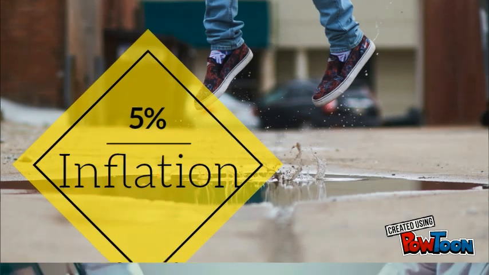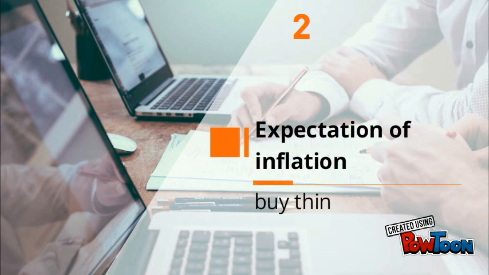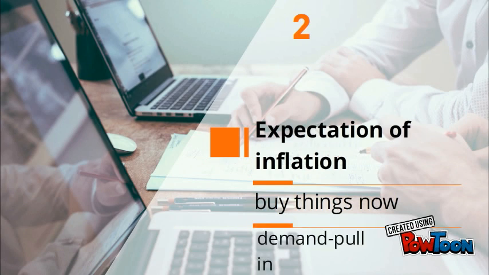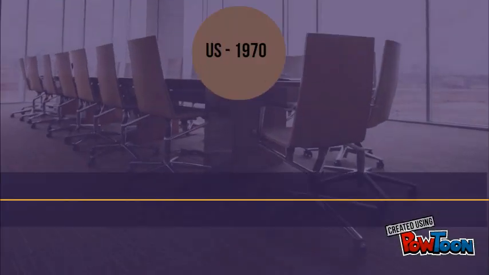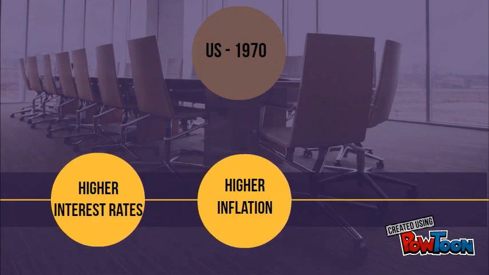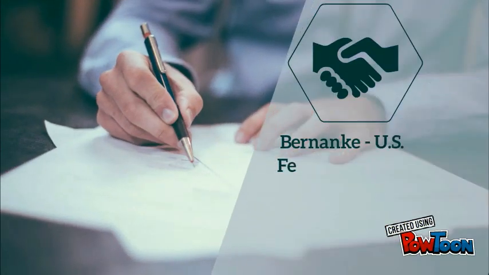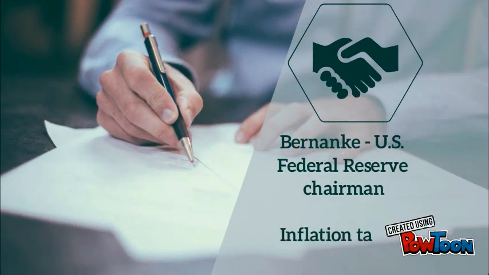The second factor is the expectation of inflation. Once people expect inflation, they will buy things now to avoid higher future prices. That increases the demand, which then creates demand-pull inflation. For example, businesses in the US expected higher interest rates and inflation in the 70s, which then resulted in galloping inflation. Thus, Bernanke was the first US Federal Reserve chairman who set an inflation target of 2%. That is because a healthy economy grows with between 2 and 3% inflation.